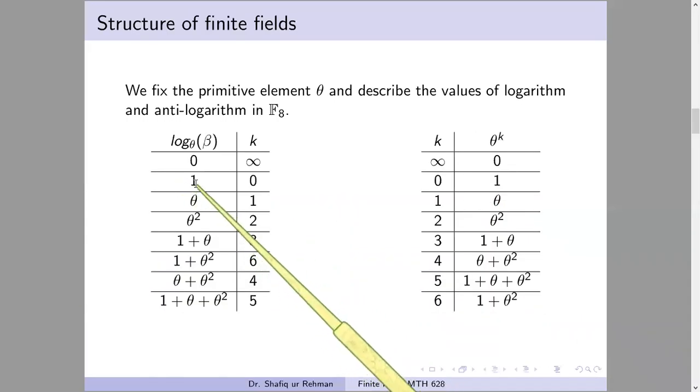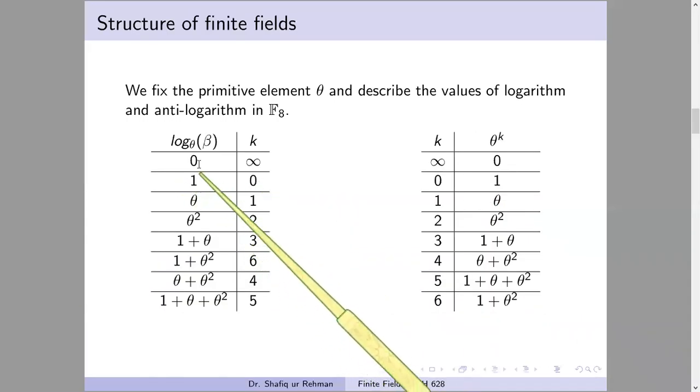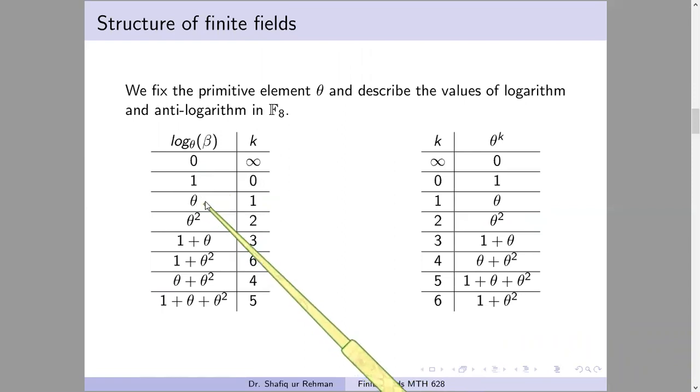So similarly, what is the log of 1? It is 0 because theta power 0 is 1. And theta power 1 is theta, so log of theta is 1. Theta square, log of theta square is 2. And now what is log of 1 plus theta? We first write 1 plus theta as a power of theta, and that power will be the answer of the logarithm, because 1 plus theta equals theta cube. So the log of this is 3.